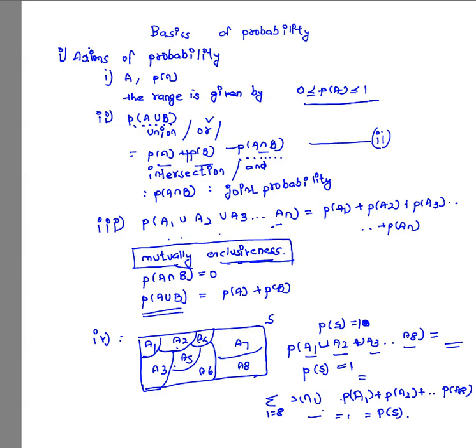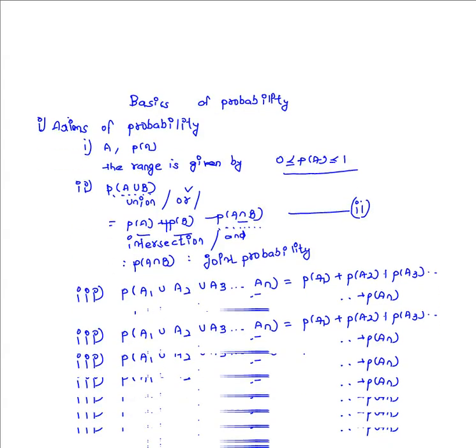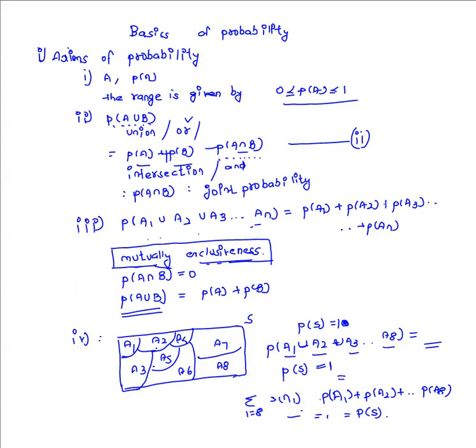Now we will be going a little bit one step further. We will be discussing the definitions of some important terms, like joint probability, conditional probability, Bayes theorem, total probability, and application of Bayes theorem. So let's move further to the next slide. So now let us start with the definition of joint probability.